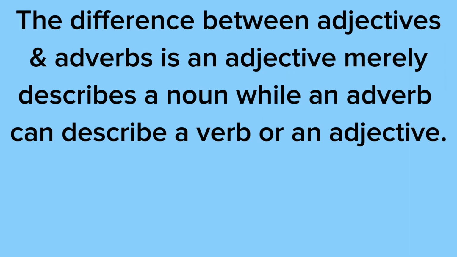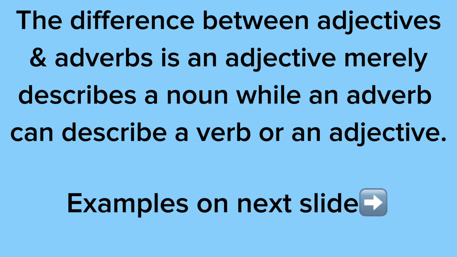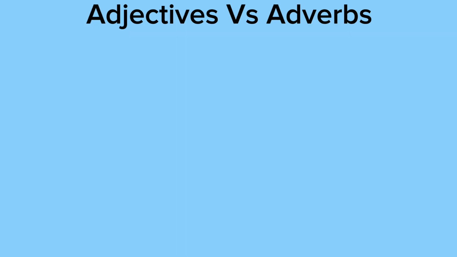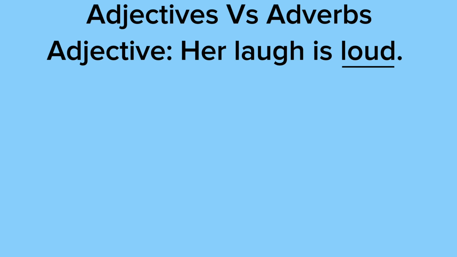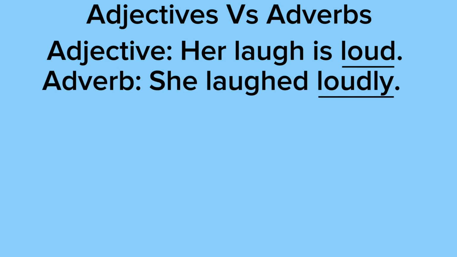Also, the difference between adjectives and adverbs is an adjective merely describes a noun, while an adverb can describe a verb or an adjective or another adverb, of course. So here are some examples to give you a better understanding of the difference between adjectives and adverbs. As you can see in the sentence, her laugh is loud. Loud is the adjective because it's describing the noun, which is her laugh. In the sentence, she laughed loudly. Loudly is the adverb because loudly is describing how she laughed, and laughed is the verb.